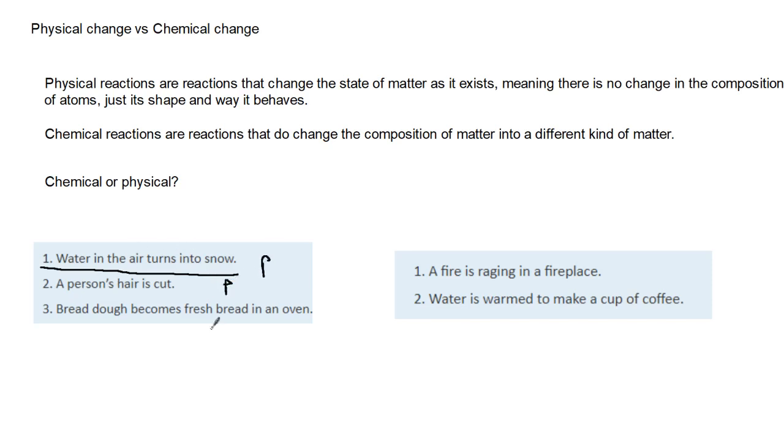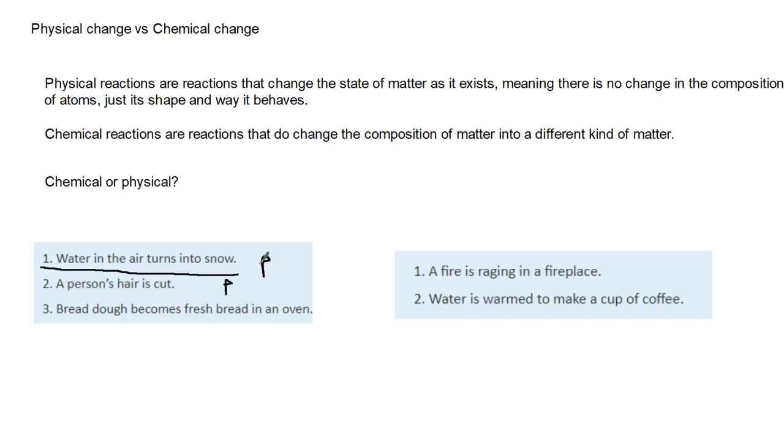Bread dough becomes fresh bread in an oven. Yes, that is a chemical change, because the bread is heating up and turning into this dough texture, and the yeast in the dough makes bubbles inside the bread. That's why there are so many bubbles in the bread.